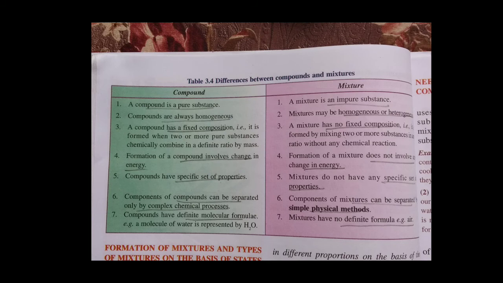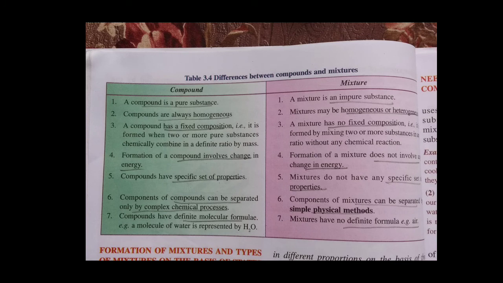In a compound, energy exchange always takes place, meaning energy is either taken or released. But a mixture does not involve change in energy. A compound has a specific set of properties, like water.